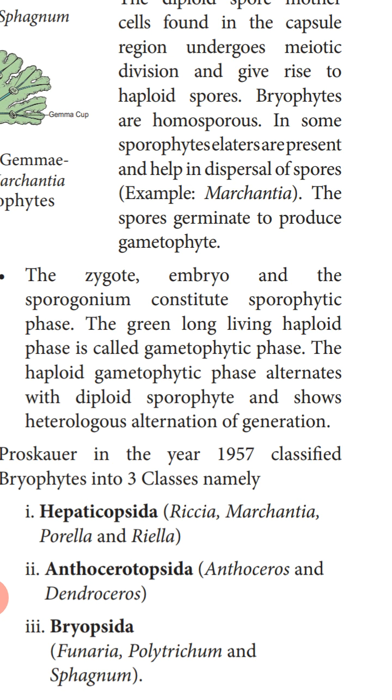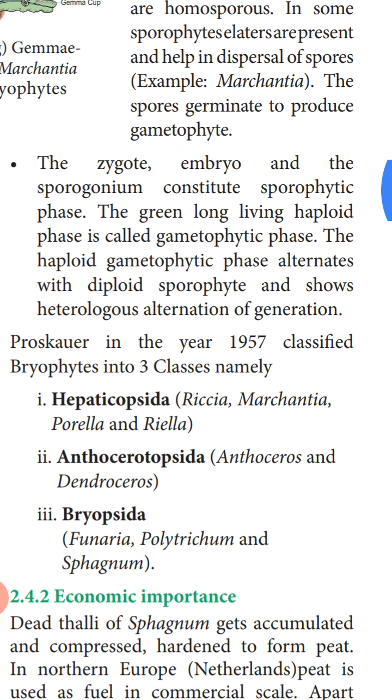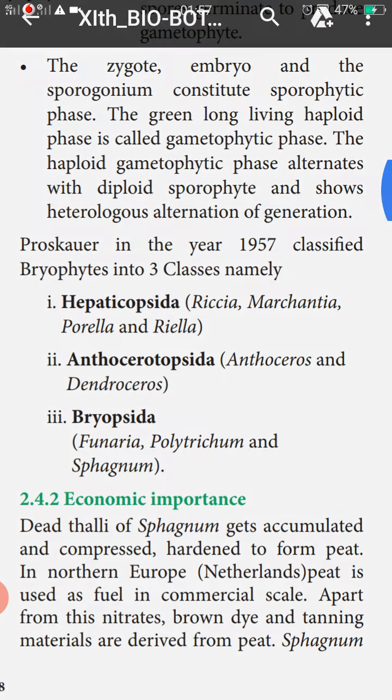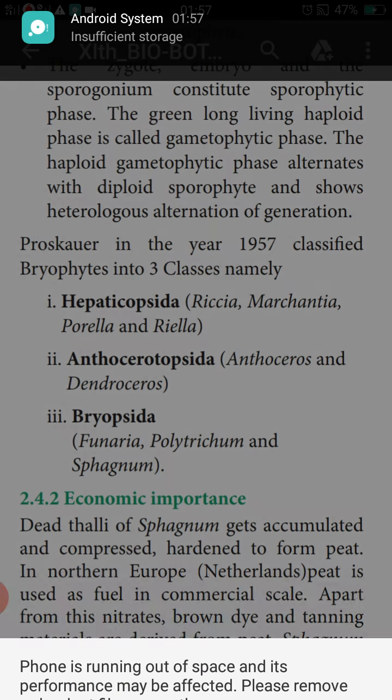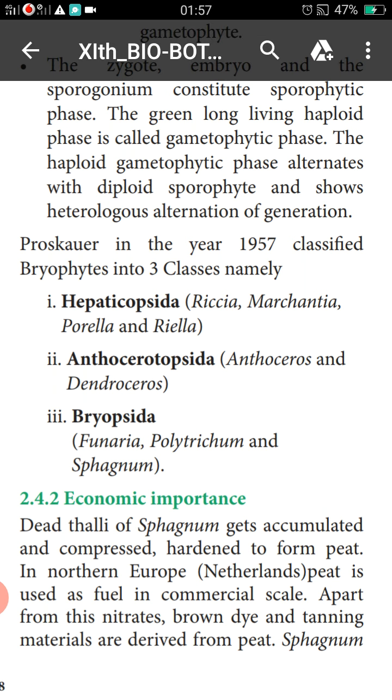Next, we are going to study the classification of the bryophytes. Proskauer in the year 1957 classified bryophytes into three classes, namely Hepaticopsida, Anthocerotopsida, and Bryopsida. In Hepaticopsida, the gametophytic phase is undifferentiated. The plant body is thallus-like. They do not have a root, stem, or leaf-like structure.